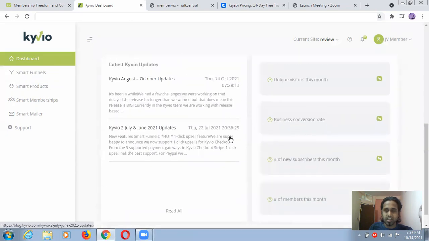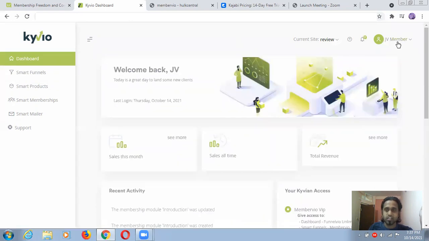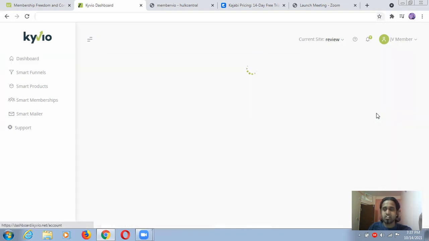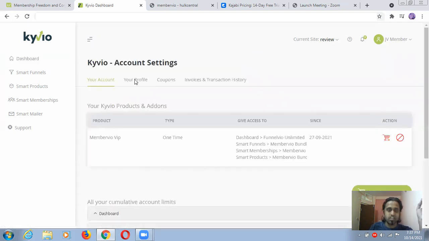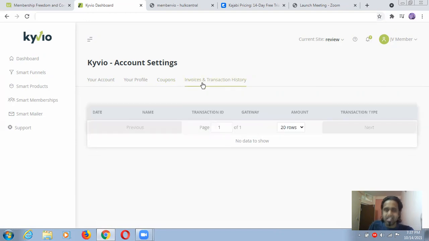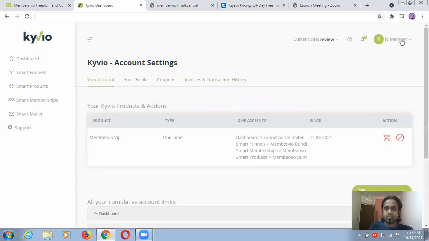This is the dashboard. There is nothing here right now because I haven't done anything in detail. If you click here, this is account settings, where you can change your password and so on. Then your profile, and coupons you can create. If someone types this coupon and applies it at checkout, he or she will get a discount on your particular products. This is the invoice and transaction history, which you can see directly inside your member access.